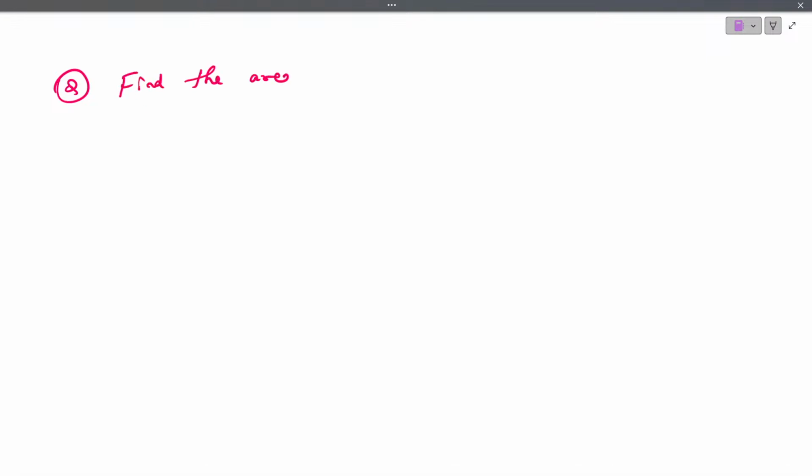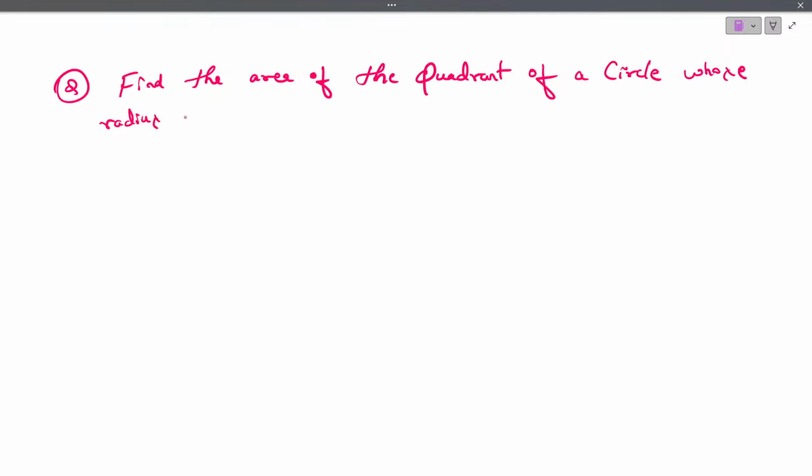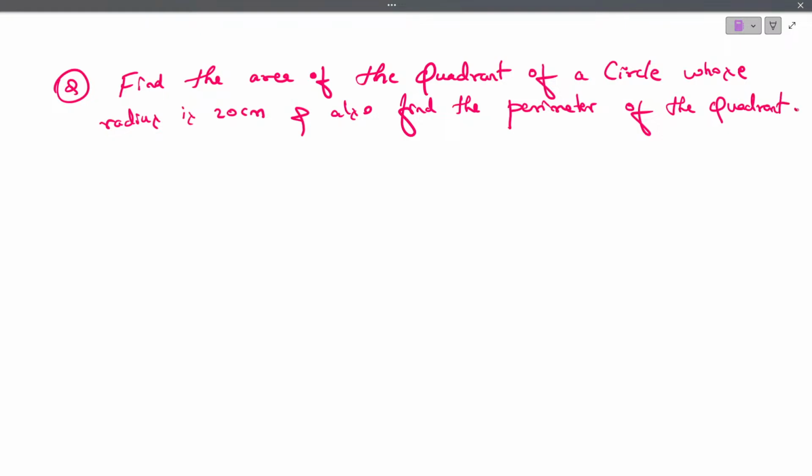Okay. So the next question. Find the area of the quadrant of a circle whose radius is 20 centimeter, and also find the perimeter of the quadrant.